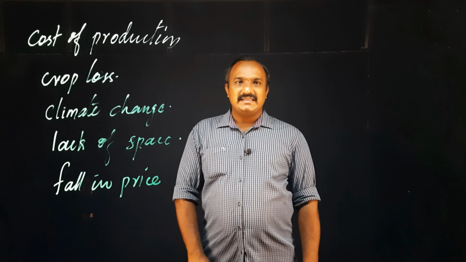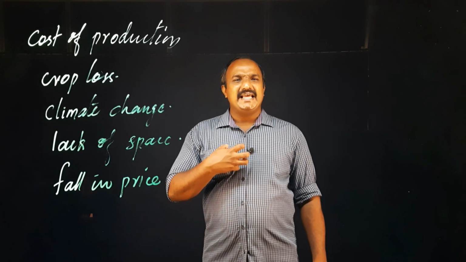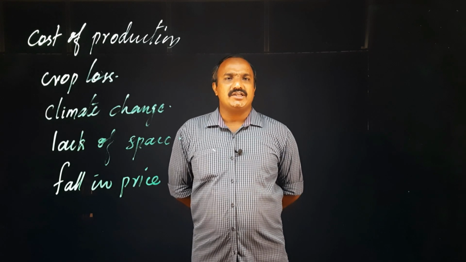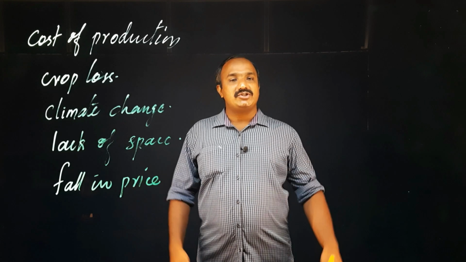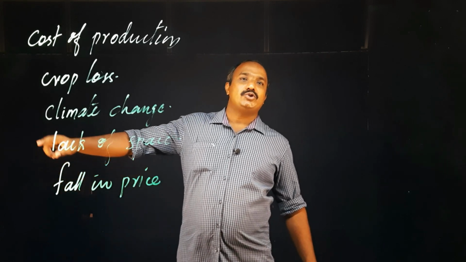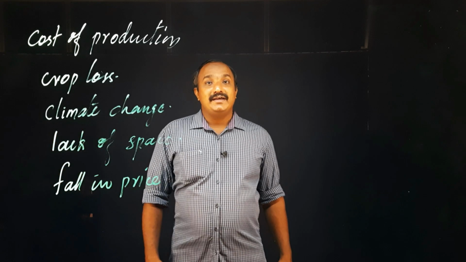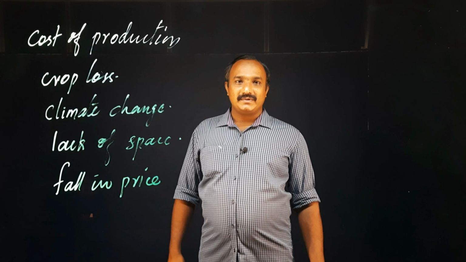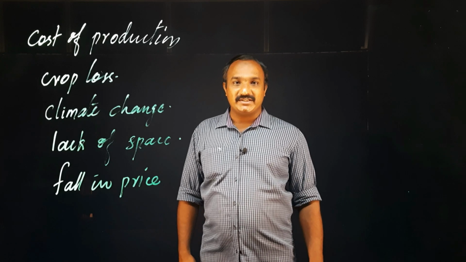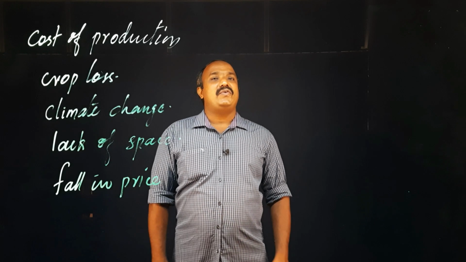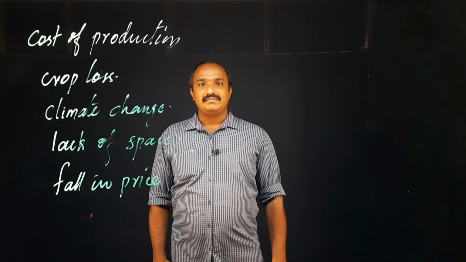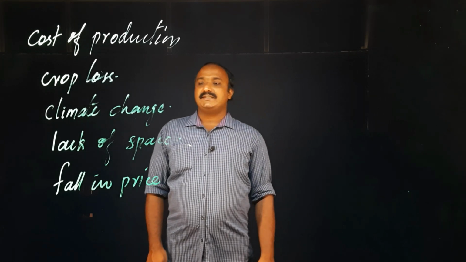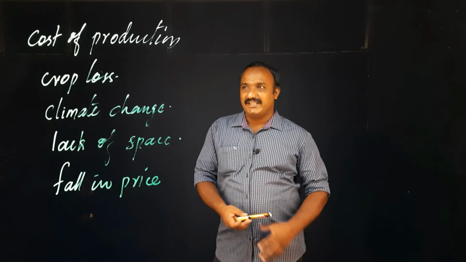Low price is also making a bad impact on the farmers. They are not interested, because after having this, what is the use? You know, just 2 or 3 weeks ago, in our place one bunch of banana was only 50 rupees. So what will be the condition of the farmer in such a situation? So that is the point, fall in the price. That is also a major problem faced by the farmers. Then another one,